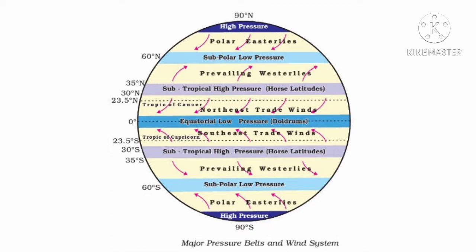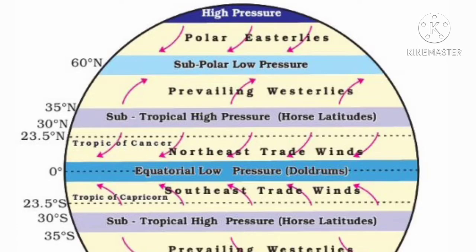Here you can see the equatorial low pressure belt. The temperature increases at the equator. When the temperature increases, pressure decreases. Similarly, when the temperature decreases, pressure increases. So, at the equator, we can feel low pressure.